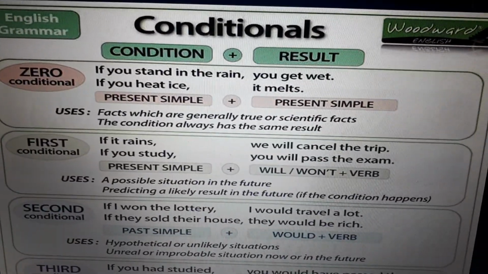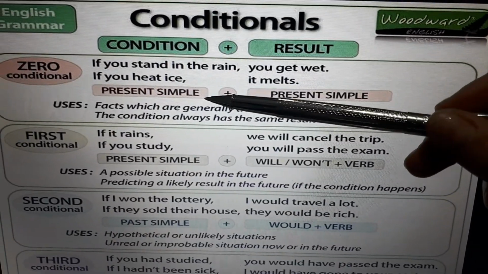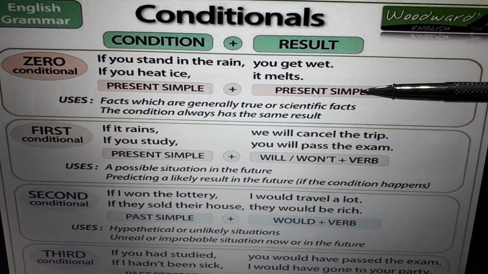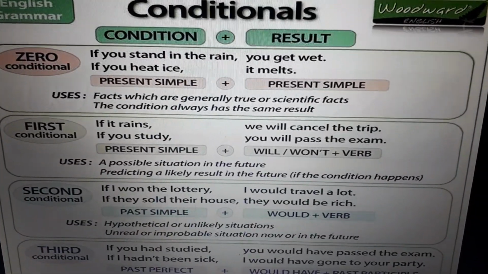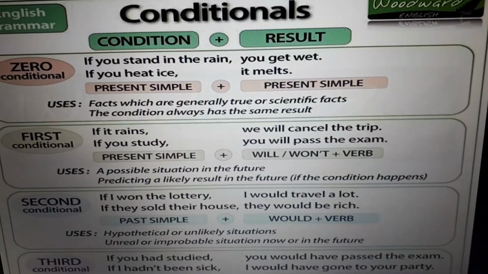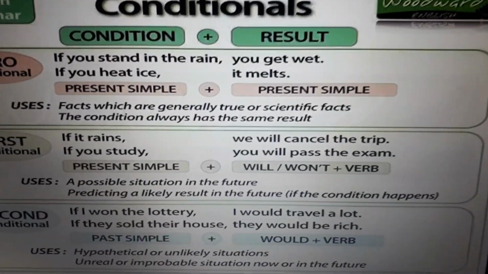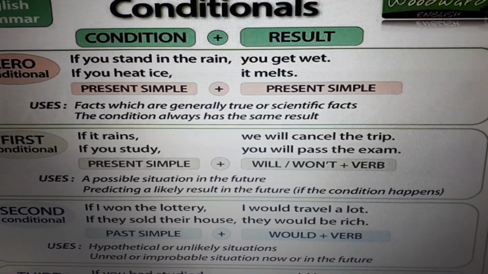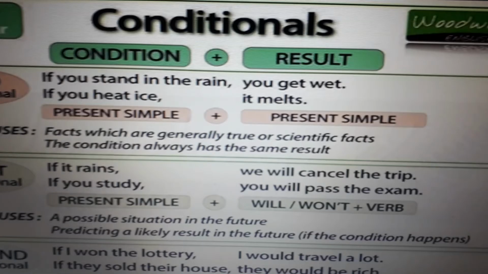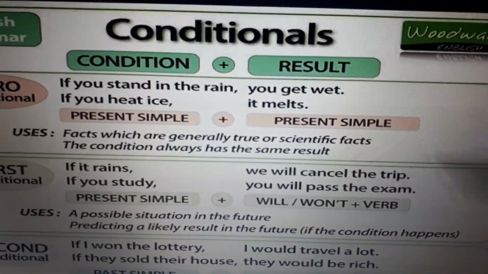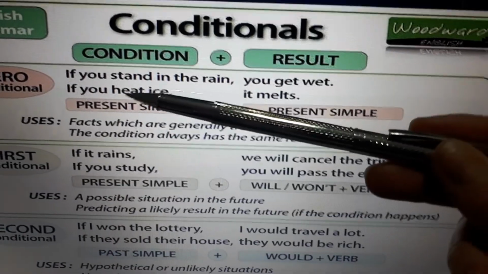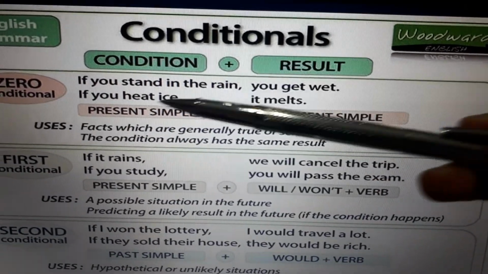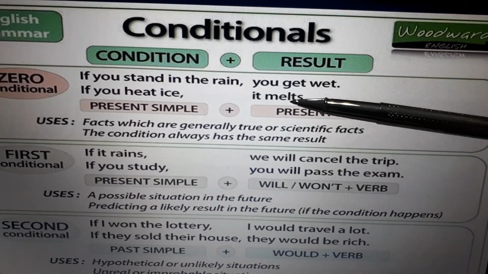We have got the present simple plus present simple verb in both the conditional clause and in the main clause as well. If you stand in the rain, you get wet. If you heat ice, it melts. We can notice that all verbs are in present simple: stand, get, heat, and melts.